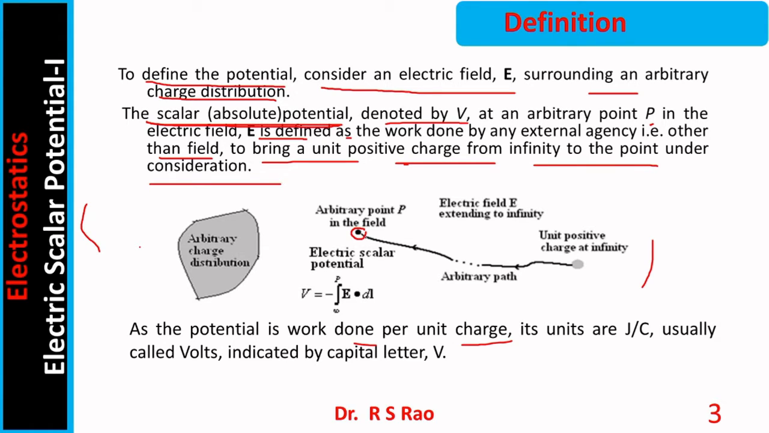He says potential here is work done by an external agency to bring a unit positive charge from infinity. Let us say this is infinity. Here plus 1 coulomb, you consider plus 1 coulomb. To move plus 1 coulomb from infinity to the point under consideration, you have to perform certain amount of work. That work is potential. As the potential is work done per unit charge, its units are joules per coulomb, usually called volts. It is indicated by capital V.